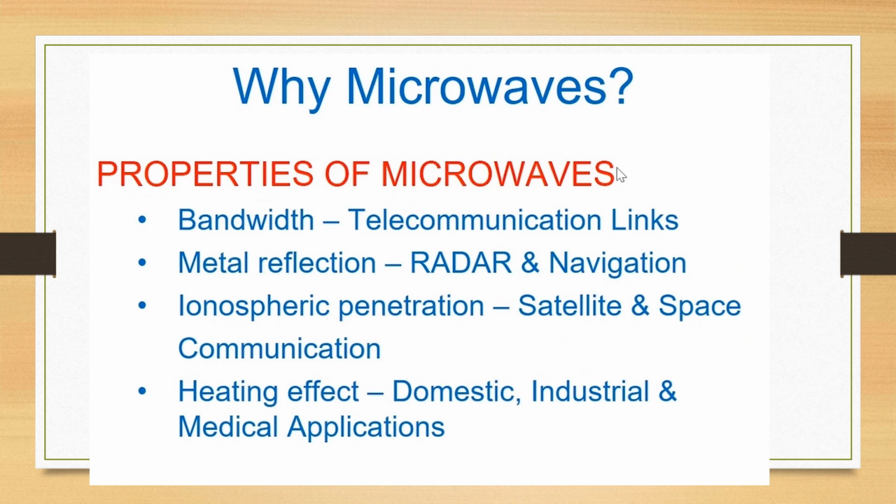In a world war, we have to detect the target enemies, and it is also used in weather forecasting, and in navigation. For example, as we have all seen the Global Positioning System, GPS, in our mobiles, it is a great navigating system which is used under the property of metal reflection.